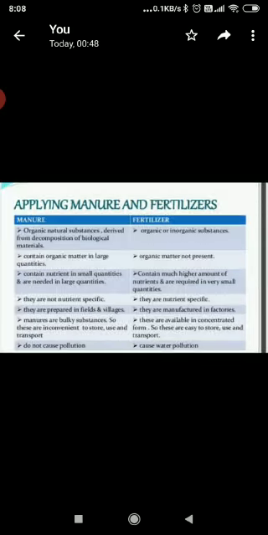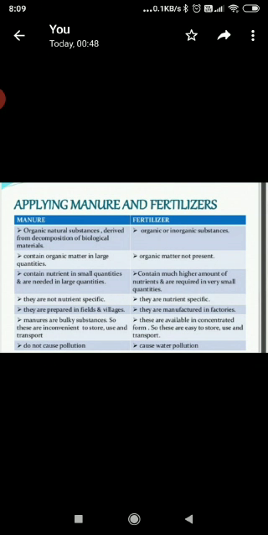So what is the basic difference between manures and fertilizers? Let's discuss the nature of fertilizers and manure. Fertilizers are inorganic salts and manures are organic. Fertilizers are prepared in factories and manures are prepared in fields by decomposition of animal waste, human waste and plant residues.